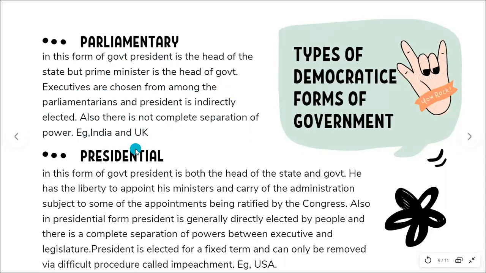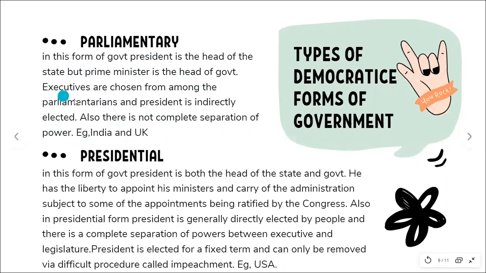And I'll just explain this again to you because this can be a bit tricky. So first, there are two heads, right? One is the head of the state, which is the president, and the prime minister is the head of the government, right? Next, executives are chosen from the parliamentarians and the president is indirectly elected.